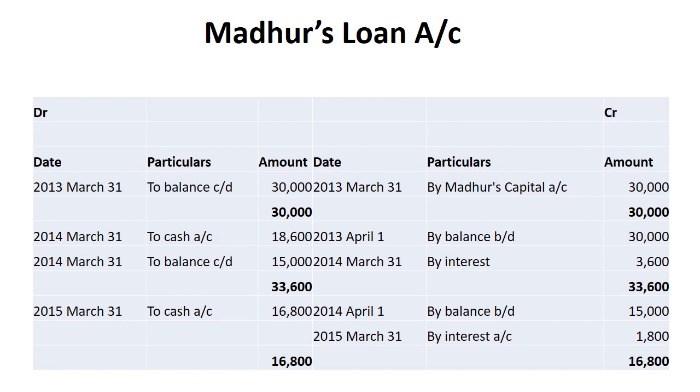Like this, Madhur's loan account also is over. It is also done. Thank you.